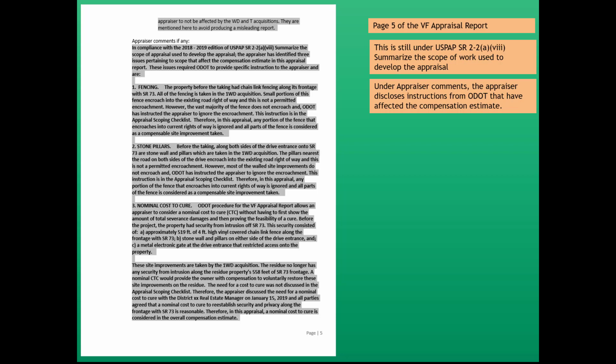Number 2, stone pillars. Before the taking, along both sides of the drive entrance into State Route 73 are stone wall and pillars which are taken in the 1WD acquisition.